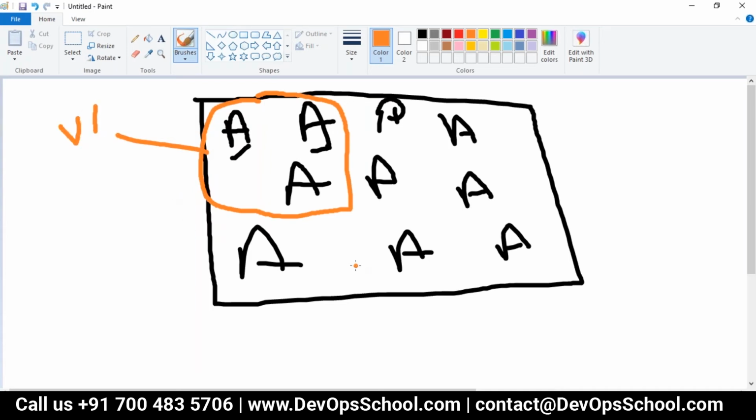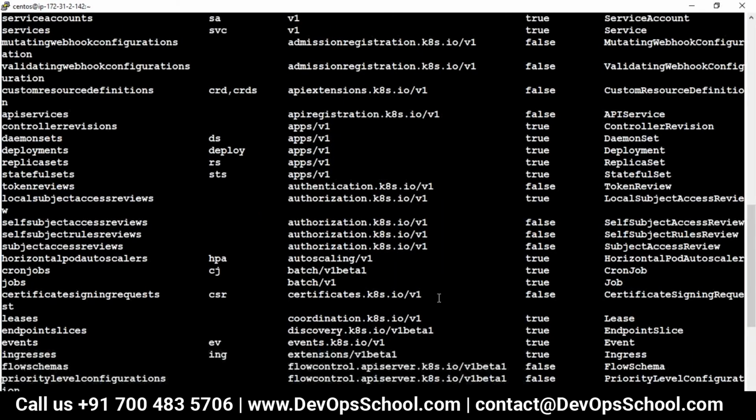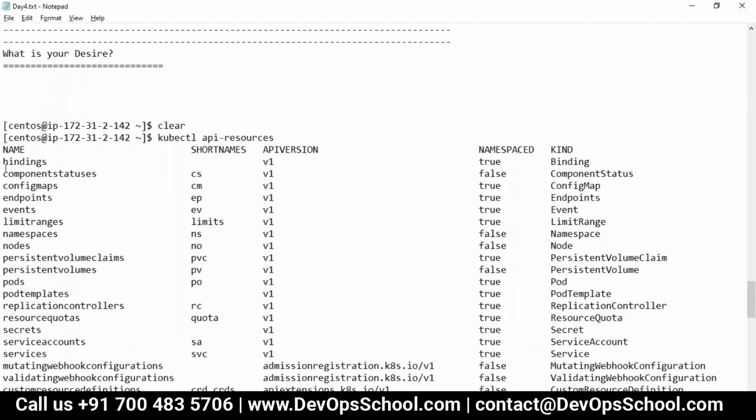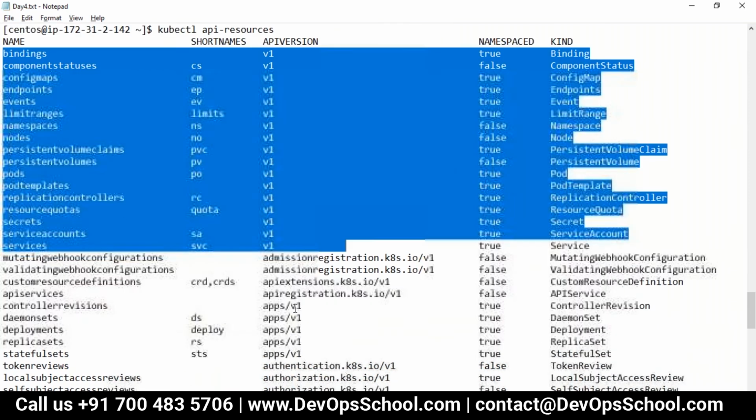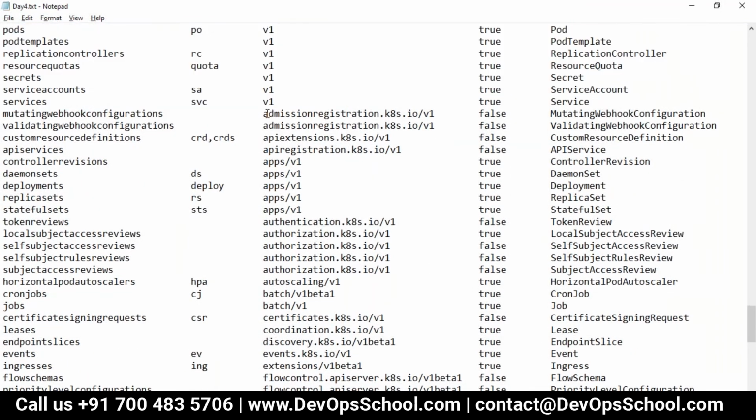Then later on, so many APIs started popping up from the community. Now every month one or two are getting added. Because the growth of features in Kubernetes is so high, the community is writing lots of resources. So after releasing version 1, which you can see in this sheet, these are all the initial features. After this, whatever they released, they grouped together.